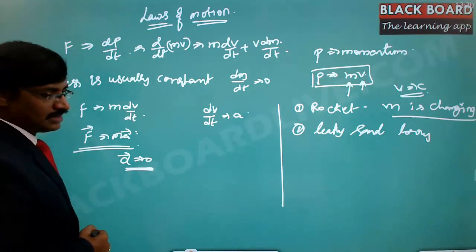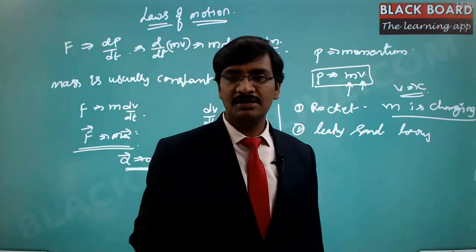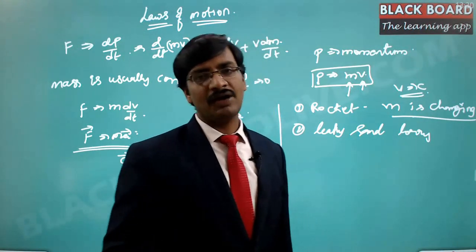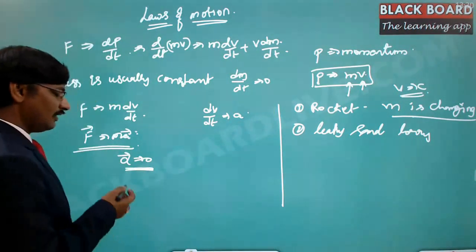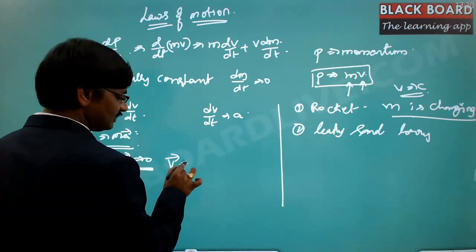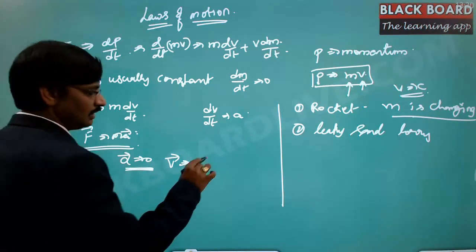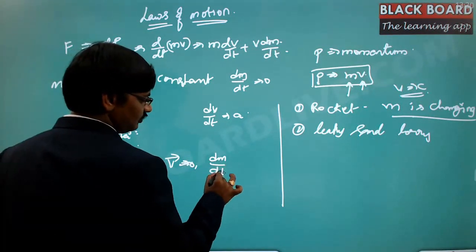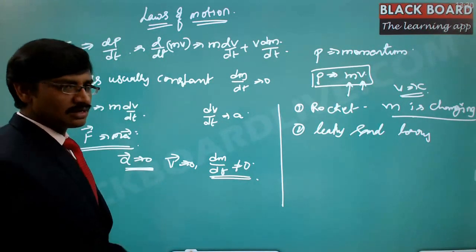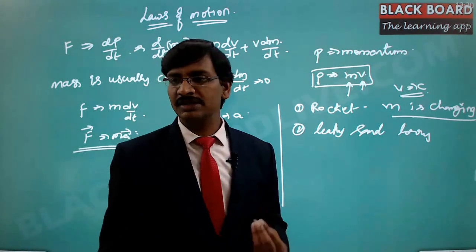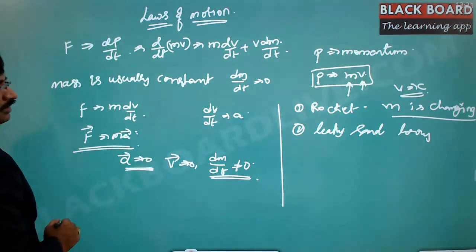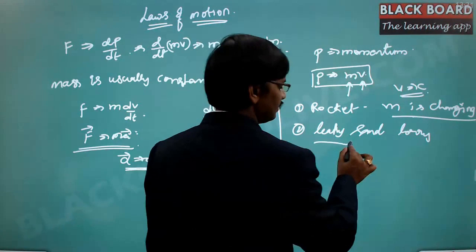But that doesn't mean the lorry doesn't require any force to move. The lorry still requires force to move even though the acceleration is 0. Even if it is maintaining a constant velocity, it needs extra force. The reason is that dm by dt is not equal to 0. There is a rate of change of mass, so obviously there is a force that is going to be established.